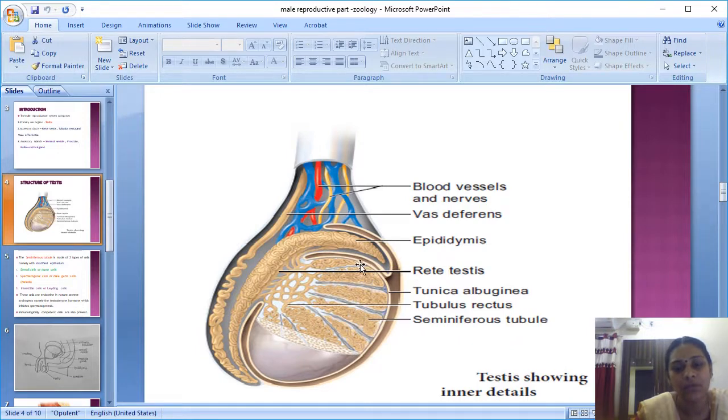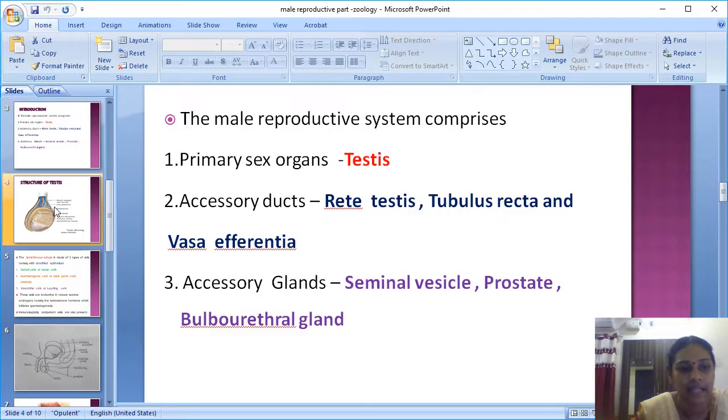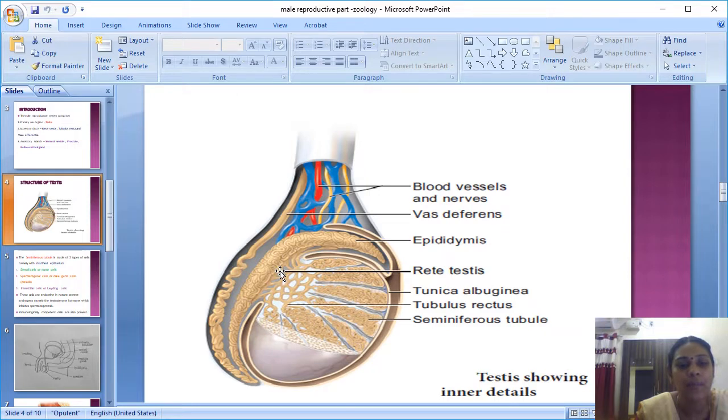So next I am coming to the rete testis. We saw the rete testis in the introduction slide itself; it is an accessory duct. A duct means it pours some liquid from one particular part to another part. It acts like a tube that transports something, so it is called a duct. The rete testis is the duct which comes out from the